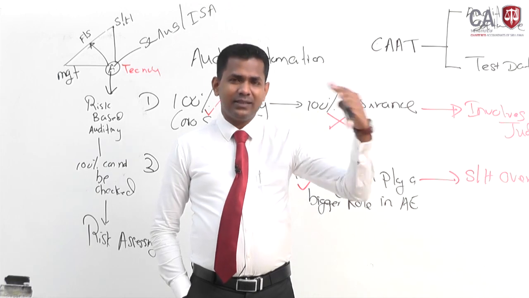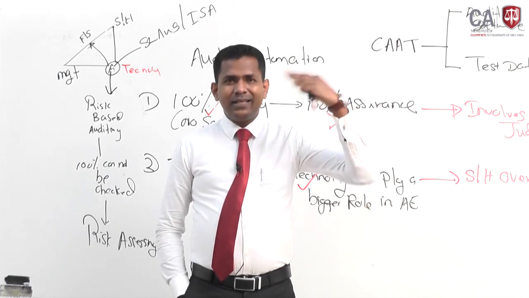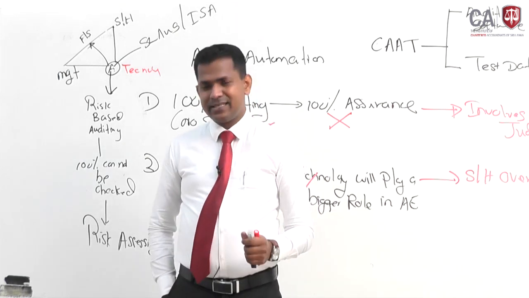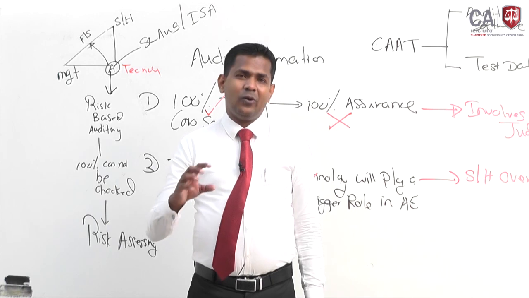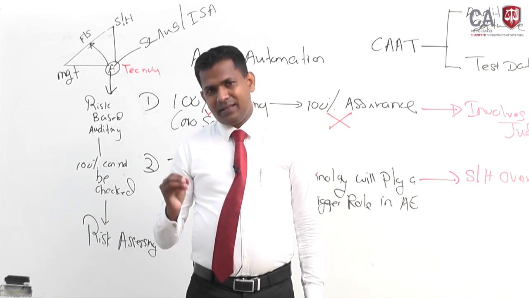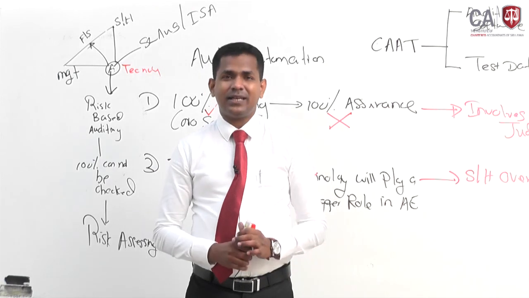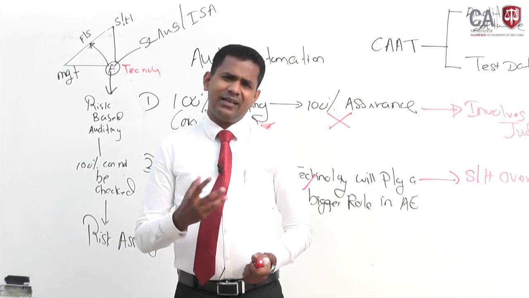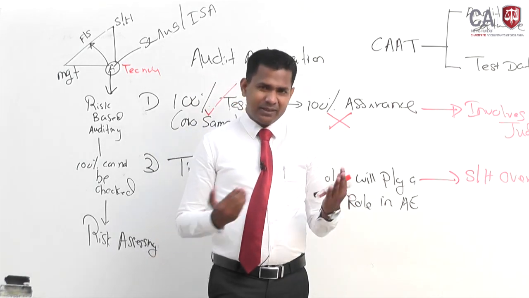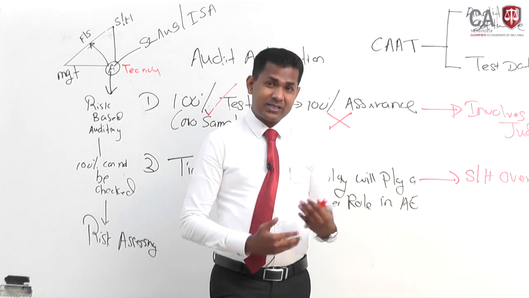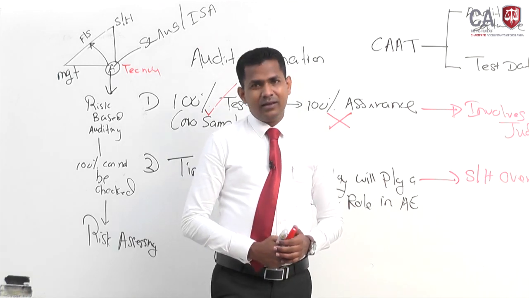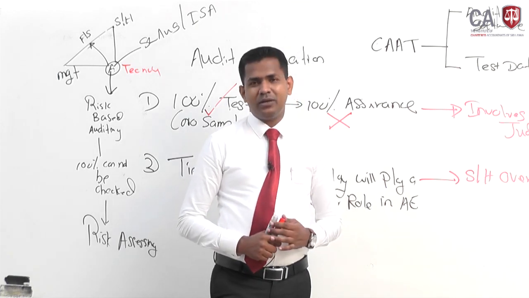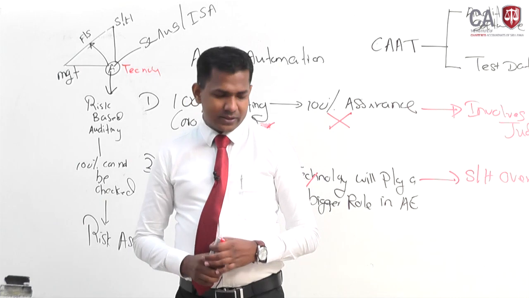One type of student logically thinks about what CAT is and has a good understanding of it, and they think and write in the exam. But there is another category who memorize the answers or points given in the study text and write them. For digital auditing, both methods may work, but the first type of student will be at less risk, because whatever practical case scenario comes in the examination, you will be able to think and construct your answer.